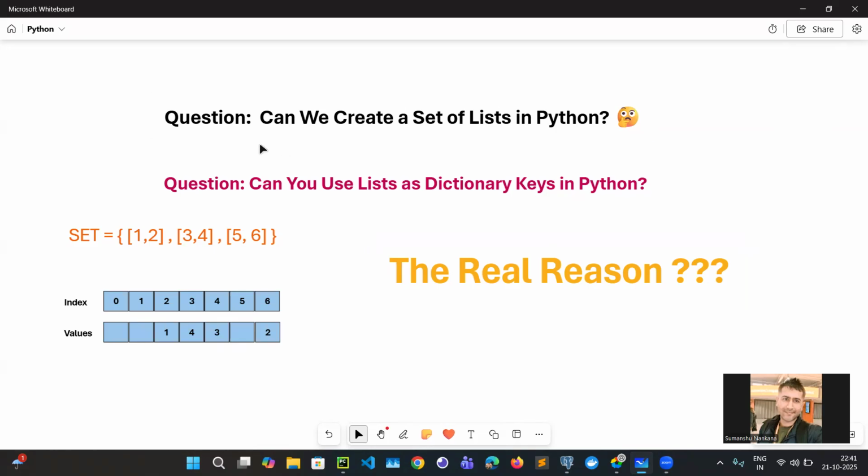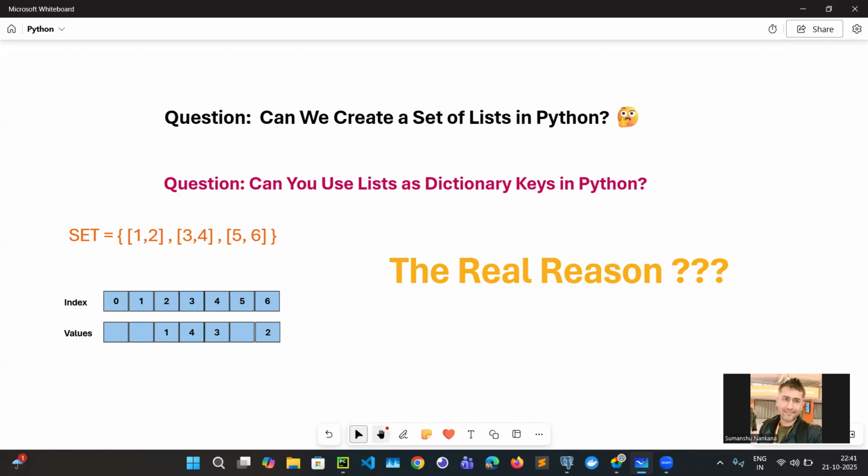So let's focus on the first one. The second one will be similar. So can we create a set of lists in Python? Basically you need to create a set, but the element is a list. So can you do that? If your answer is yes, explain why. If your answer is no, explain why.